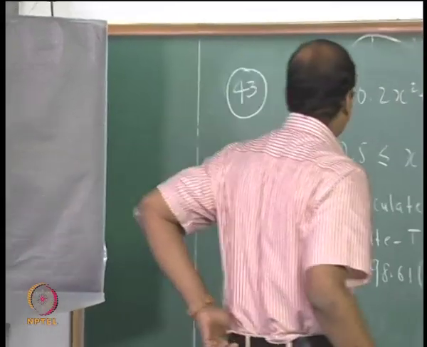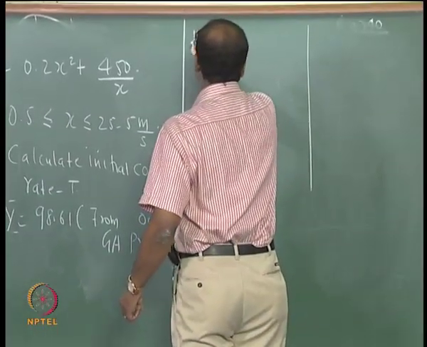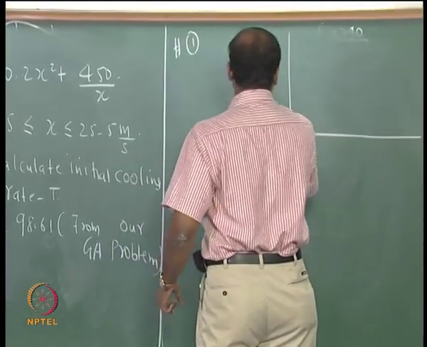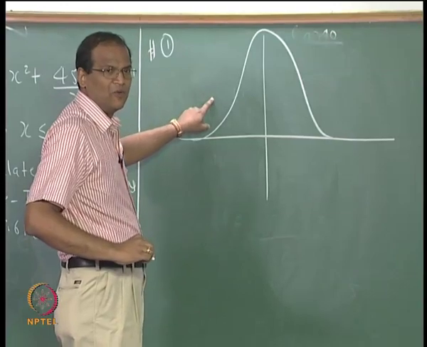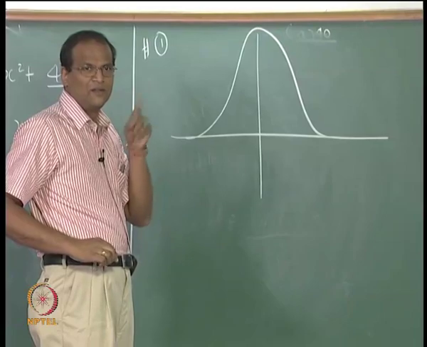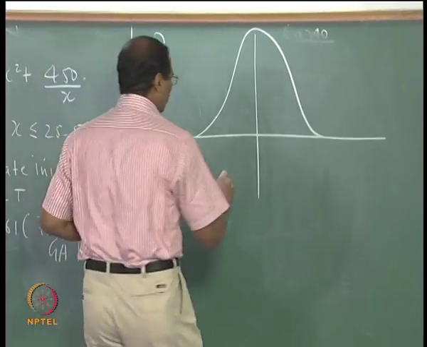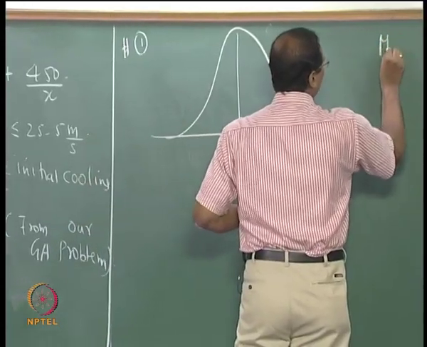Okay. So now iteration 1. Every iteration you have to draw this, and in the exam also you have to draw this and indicate the mean, only then I will be convinced that you understood, right. So x naught equal to mu equal to.